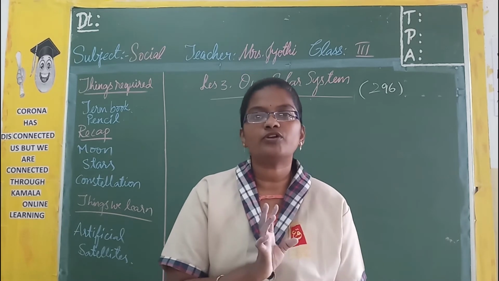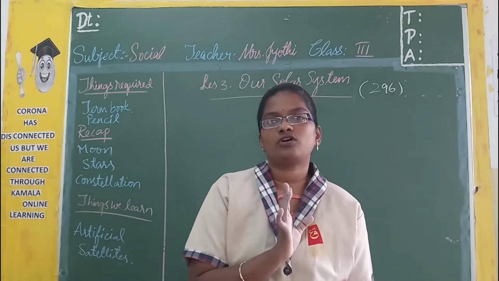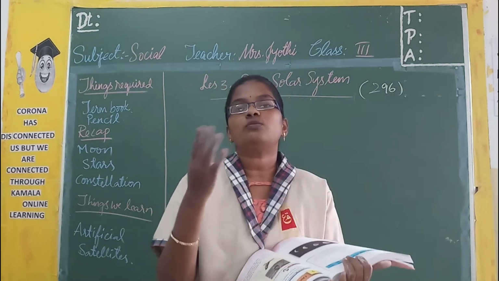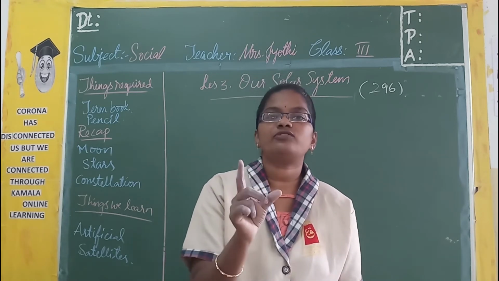Start from today only. So today you look at the moon. What is its shape? You have to draw it in the given box. That is the first day. Okay. Now tomorrow you are not going to see the moon, and the day after tomorrow you again have to see the moon.